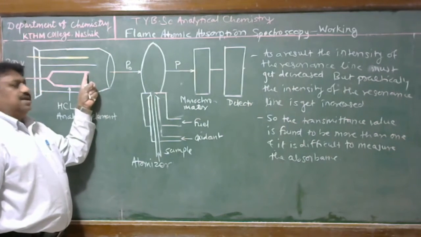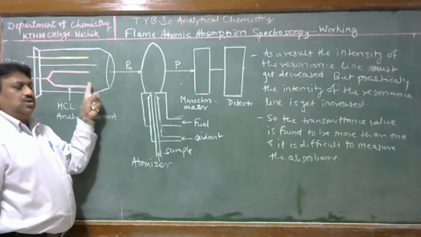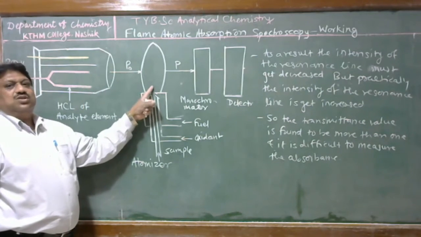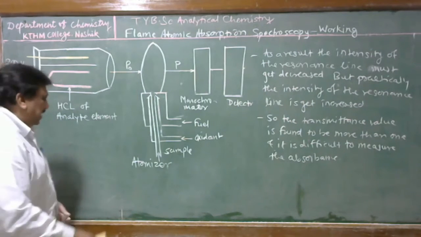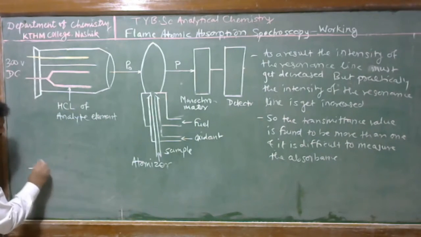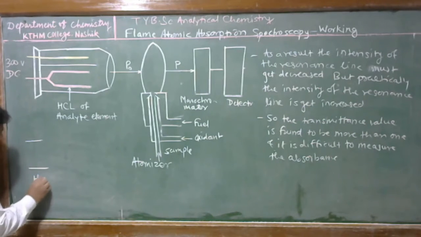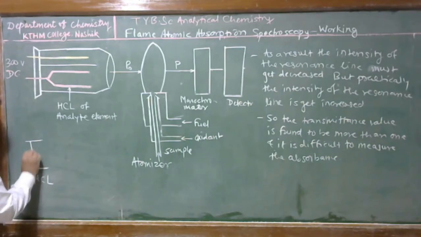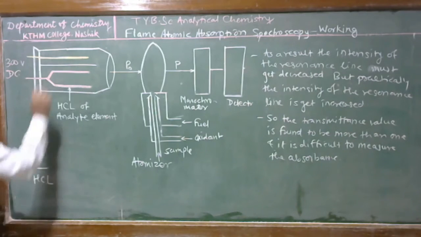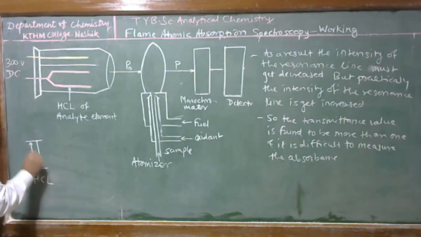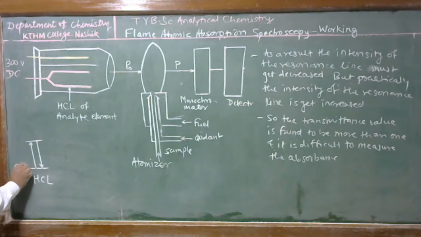Whatever resonance line is generated in the hollow cathode lamp, exactly that resonance line is required for the analyte element to undergo its excitation. Therefore, in the hollow cathode lamp, an analyte element is converted into gaseous state and it is given in excited state. Therefore, ground state, excited state.